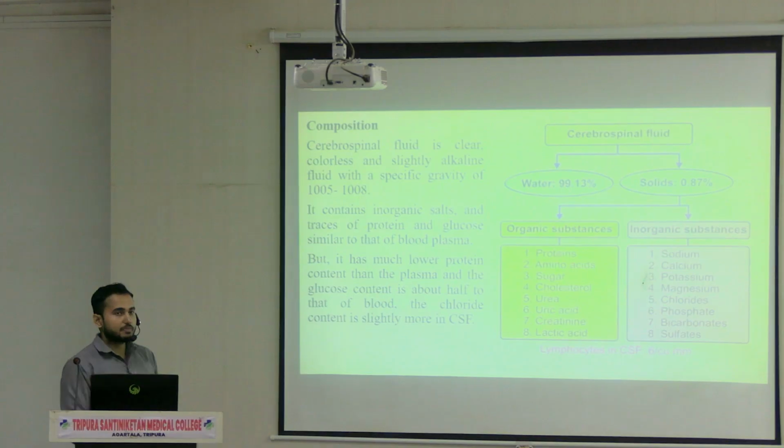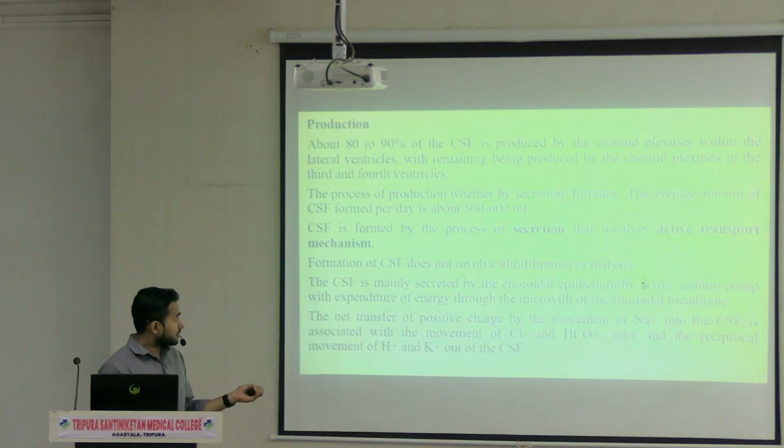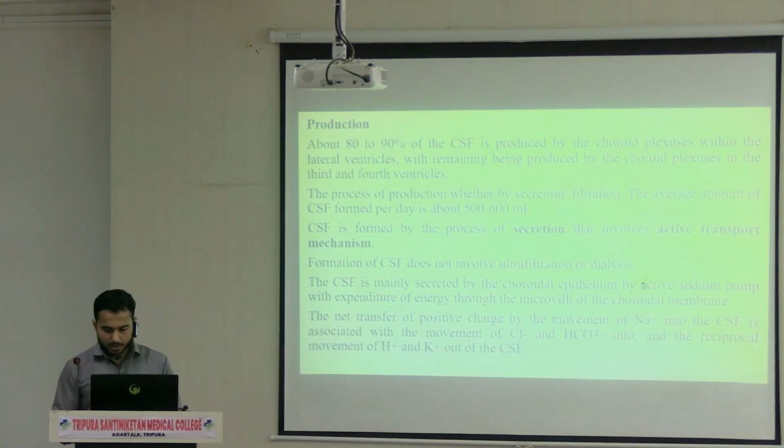Mostly it is made up of water, and some solids are there, 0.87%. In the solids, we have both organic substances and inorganic substances. Here you can see the list of the organic substances, and here you can see the list of the inorganic substances present in the CSF. I know you have studied the composition of the CSF in physiology. Next, the most important part is the production of the CSF.